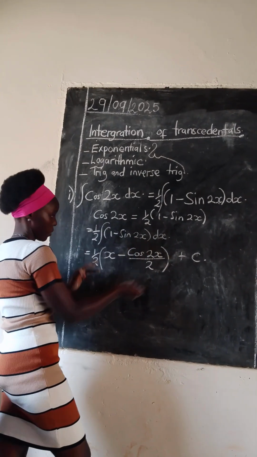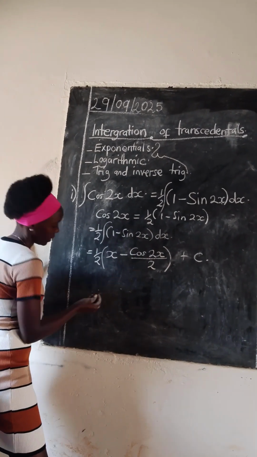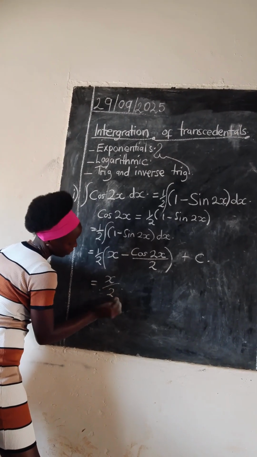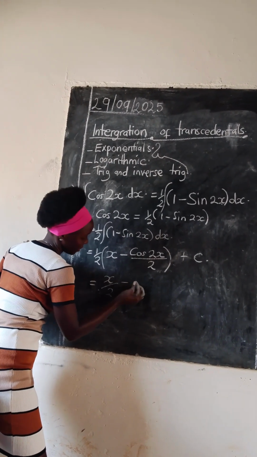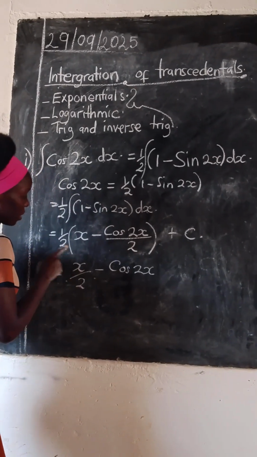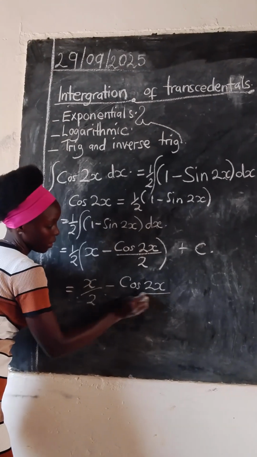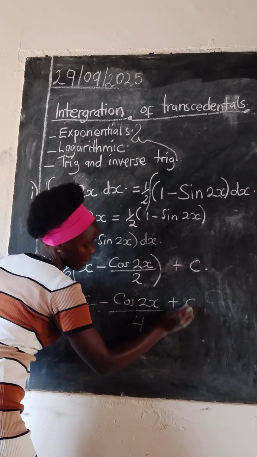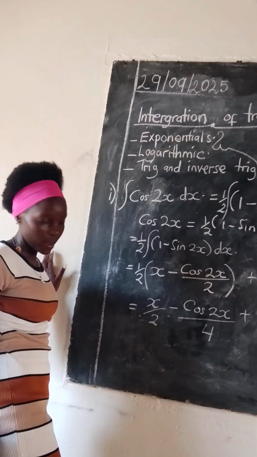Evaluate that brackets on your exponent. That is going to be x over 2 minus cos 2x over 4 plus c. That is going to be our answer.